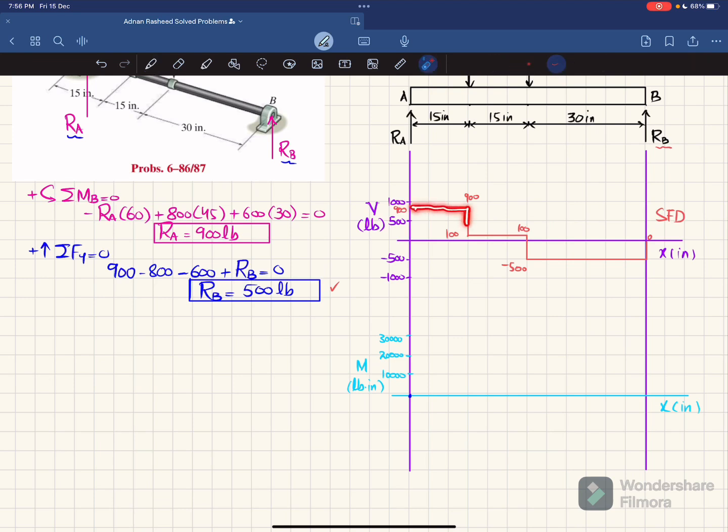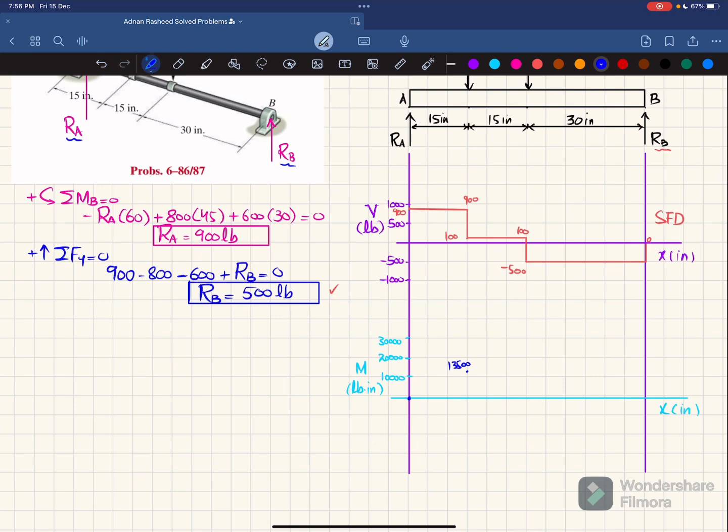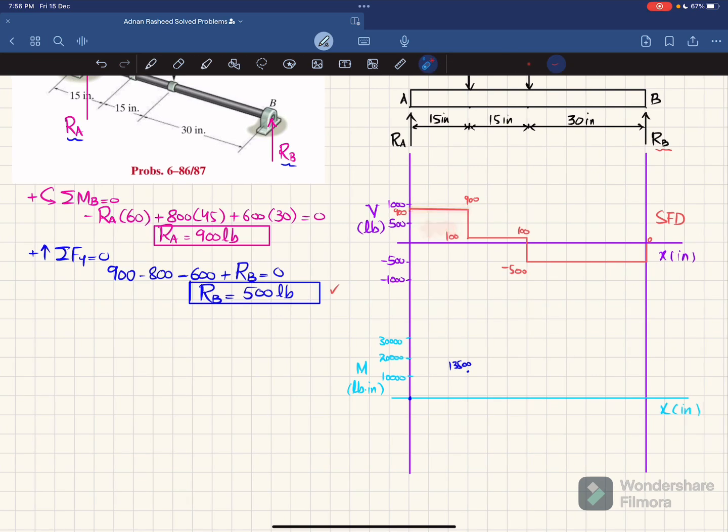The area under the shear force diagram will give you the bending moment, and this area is 900 into length 15, which will be equal to 13,500 at this length. Clear? So we will plot the first point, 13,500. So let 13,500 be this point. And you can see that shear force is a horizontal line with positive area, so bending moment will be one degree higher, it will be a linear line, and the slope will be increasing. So we will join these 2 points.